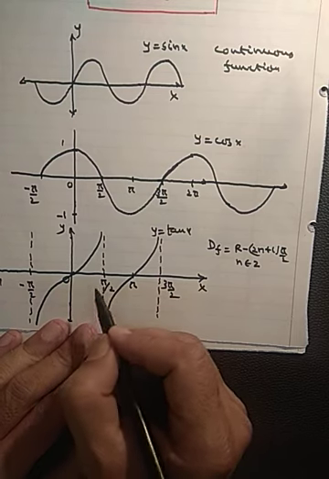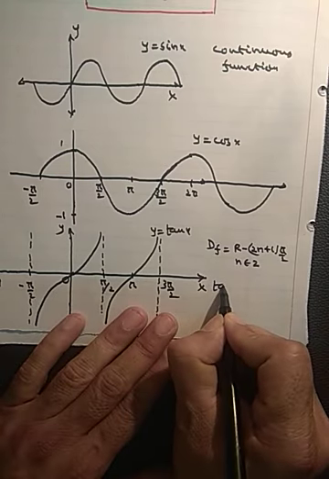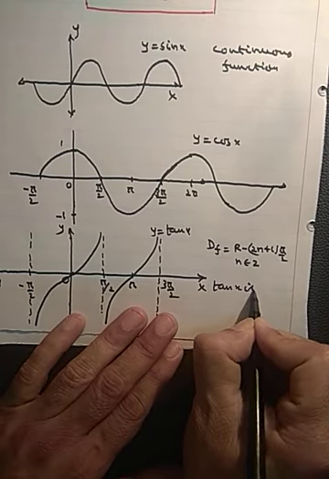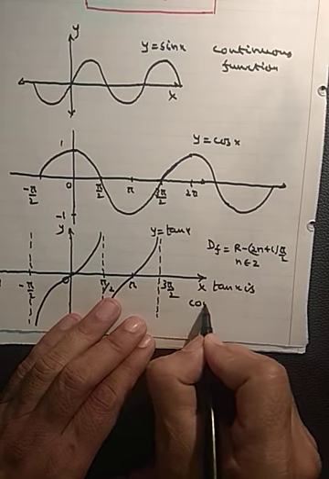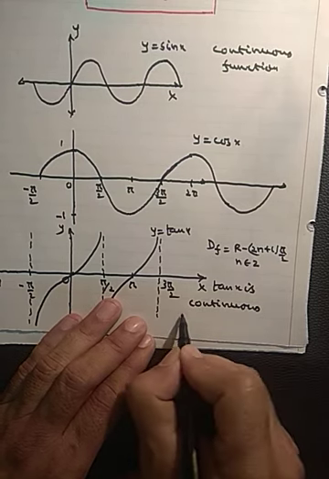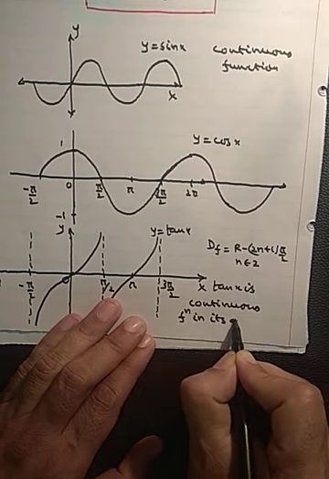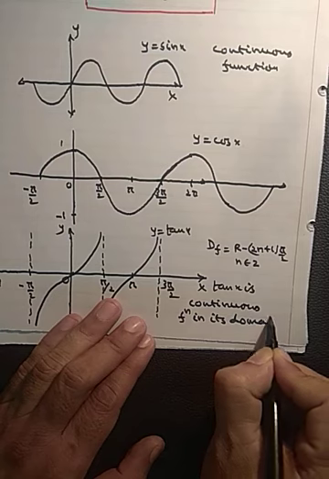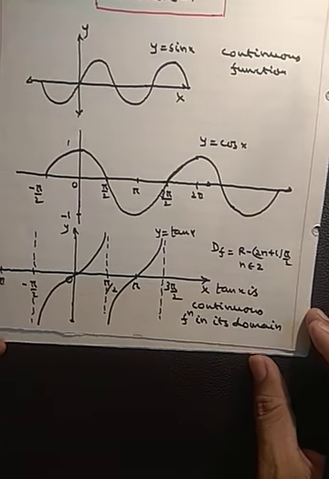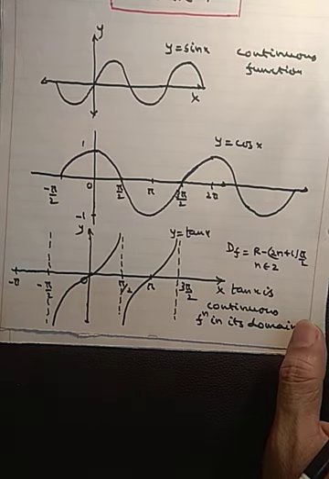Okay, we can say tan x is a continuous function in its domain. In fact, all trigonometric functions are continuous functions in their domains.